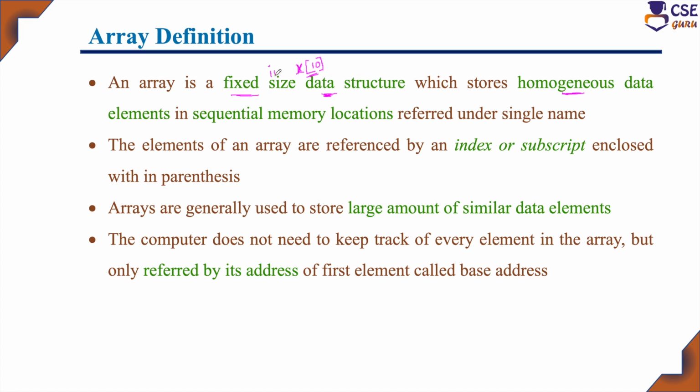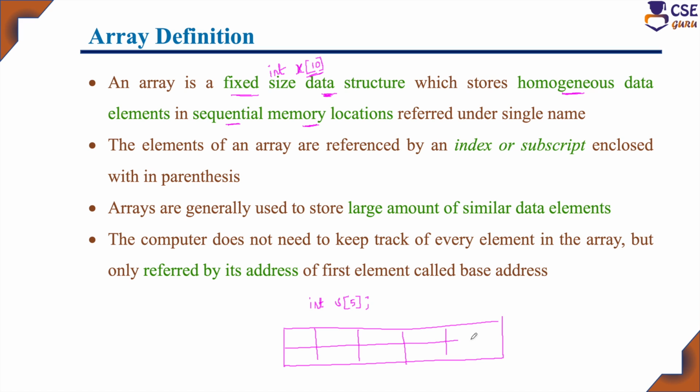If I am declaring an array as int, all the 10 elements will be of integer data type only. If I am declaring it as float, all the 10 elements will be of floating point data type only. So, all the elements will be homogeneous and stored in sequential memory locations. For example, here I am declaring int s of 5. The size of the array is 5, so all the elements of this array will be stored in sequential memory locations. That is the meaning.